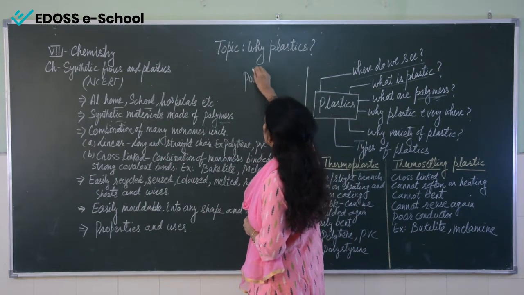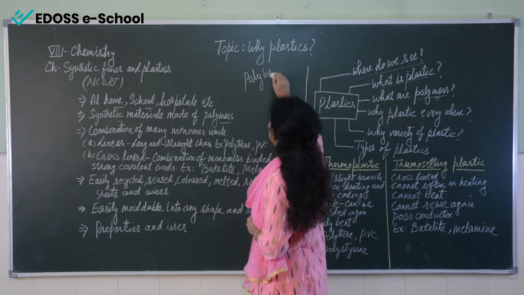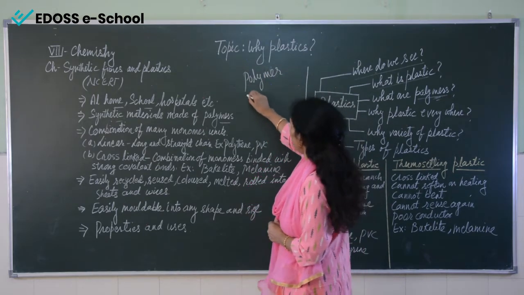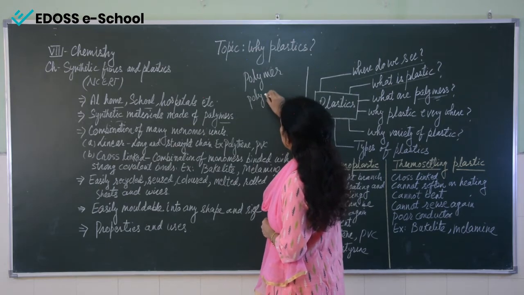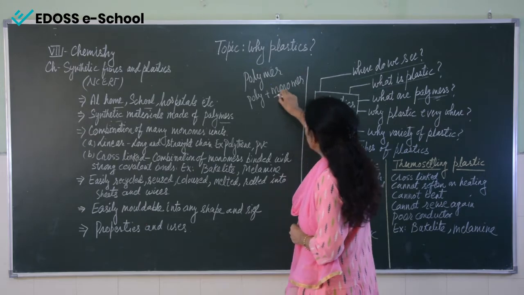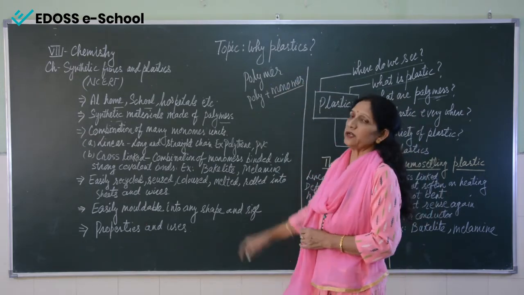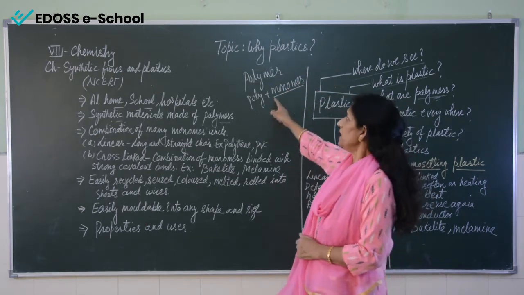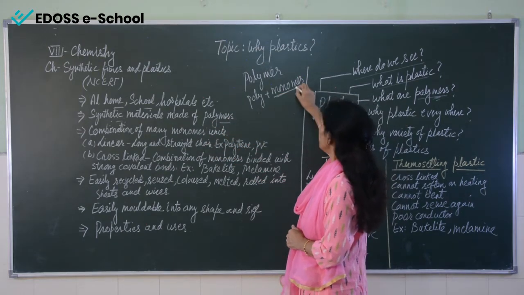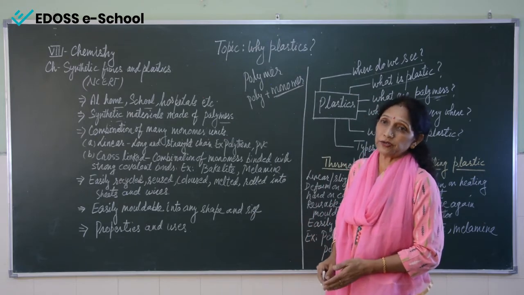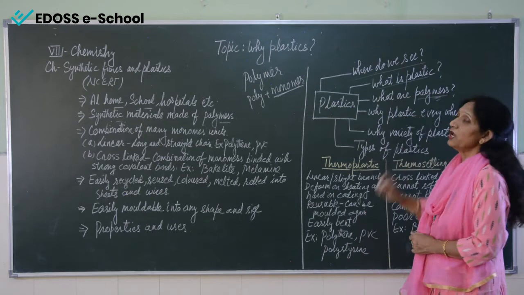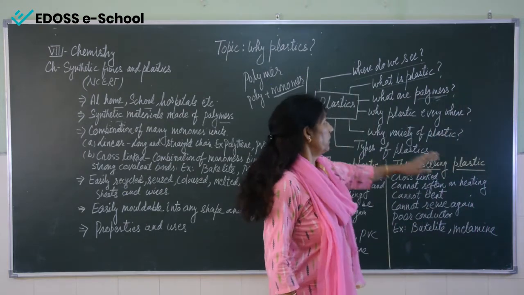This is the word polymer, that means poly plus monomer. That means many monomer units when combined together are called polymers. So plastics are made up of many monomer units, and then it is called a polymer. This is the answer to the question, what are polymers.